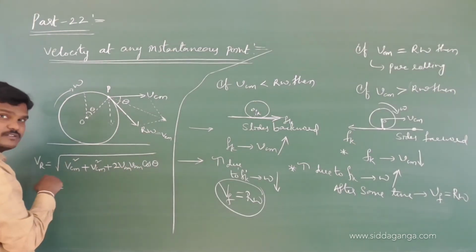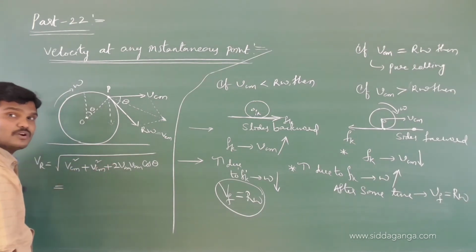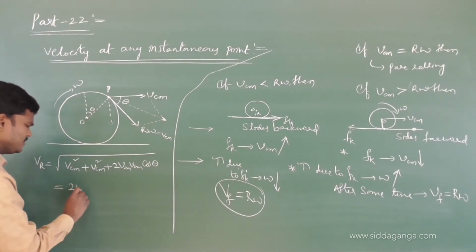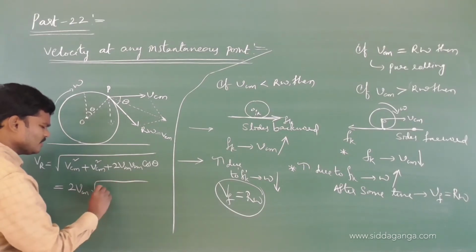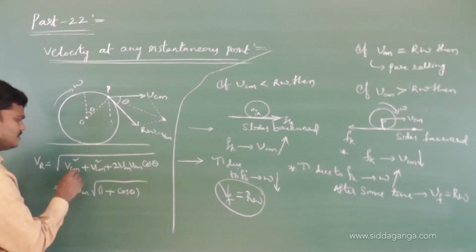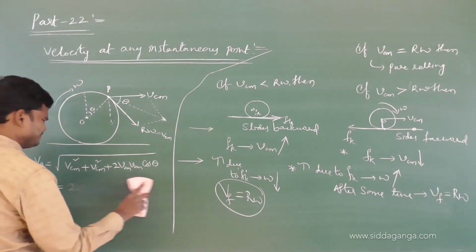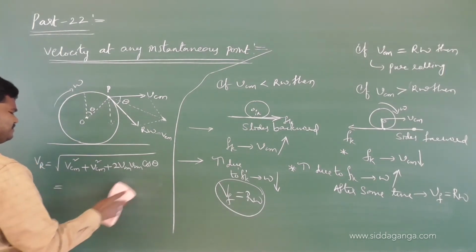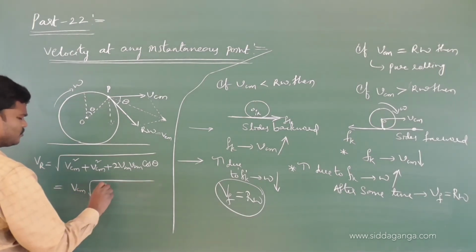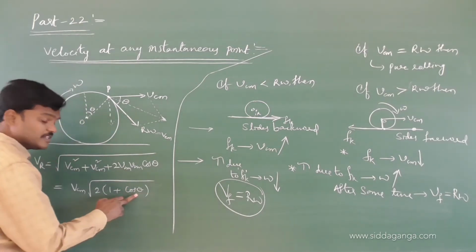Take 2v square outside, it becomes 2v square times 1 plus cos theta. 1 plus cos theta is 2 cos square theta by 2 minus 1.